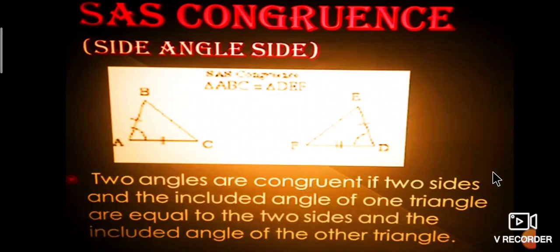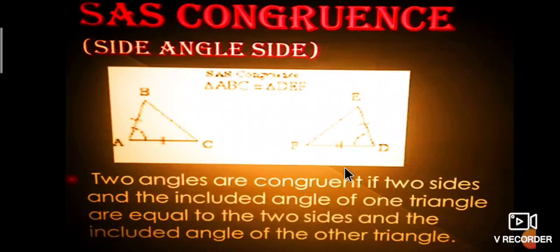Next, we are discussing the congruency of triangles. What is congruency of triangles? Congruency means the three sides and three angles of one triangle are equal to the corresponding three sides and three angles of another triangle. Such triangles are called congruent triangles.